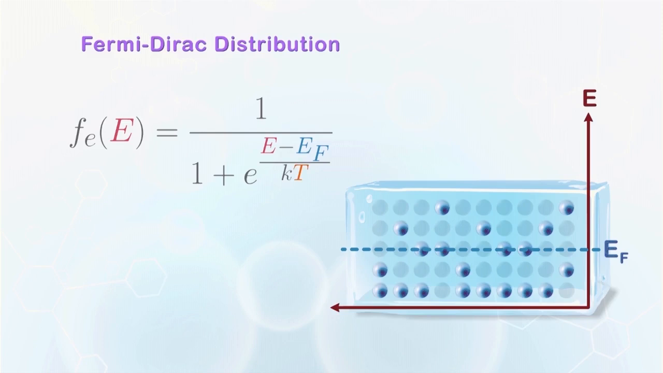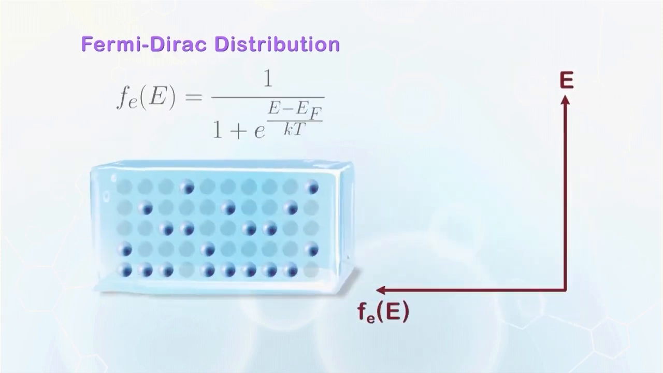T is the absolute temperature in Kelvin, and k is the Boltzmann constant with a value of 1.38 times 10 to the power minus 23 joule per Kelvin, or 8.62 times 10 to the power minus 5 eV per Kelvin. Let's spend some time to study the behavior of the Fermi Dirac function.